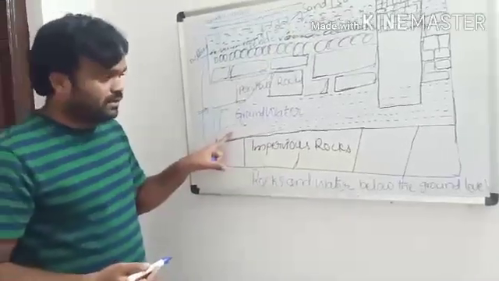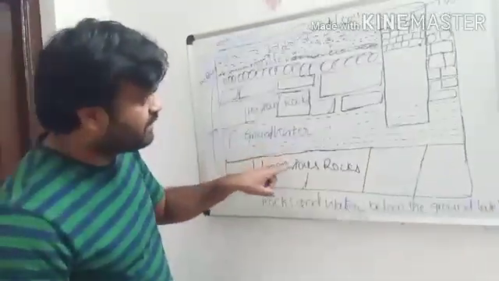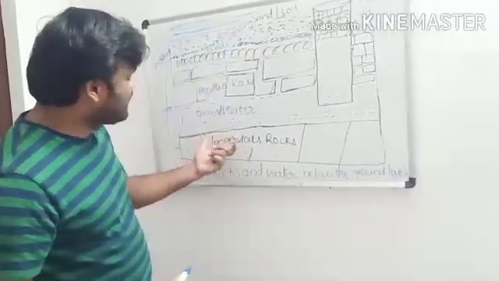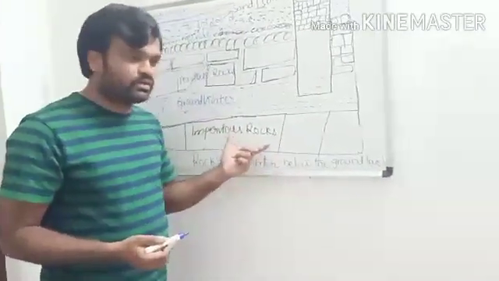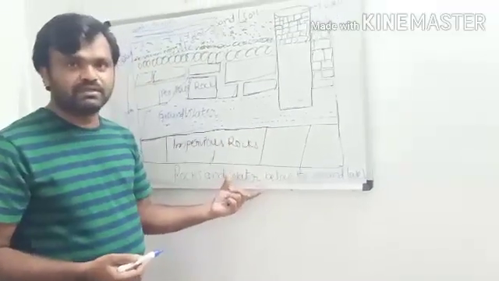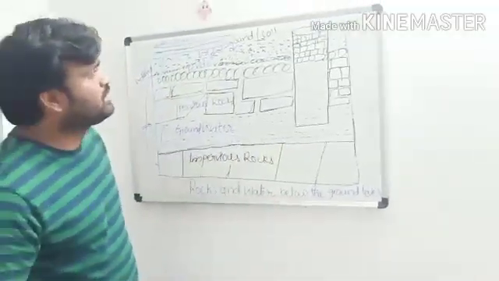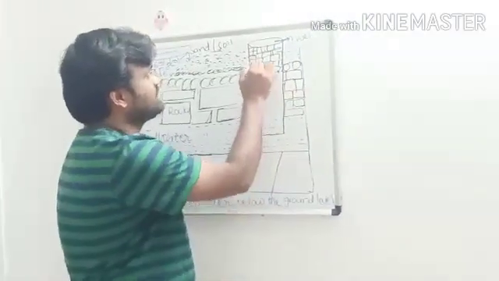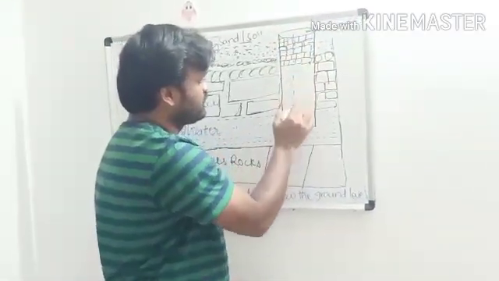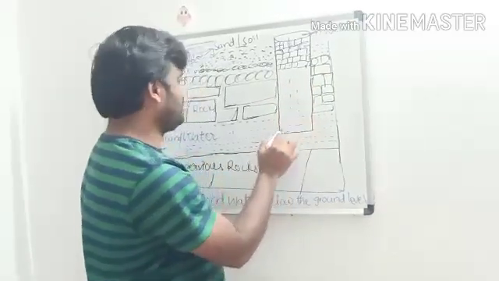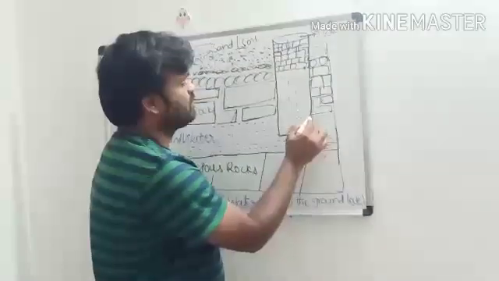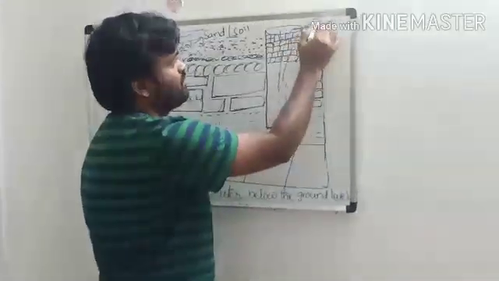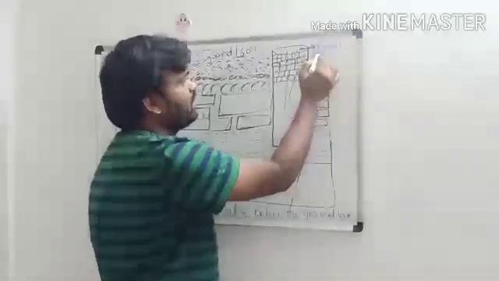If there are no impervious rocks, the groundwater level goes into the depth. And when this is the well, we dig up to the ground, up to the water level, and then through these wells we recollect the water from the ground. This is the procedure.